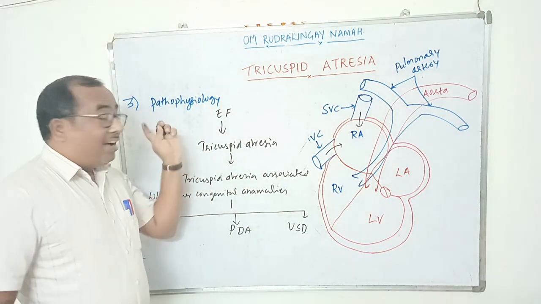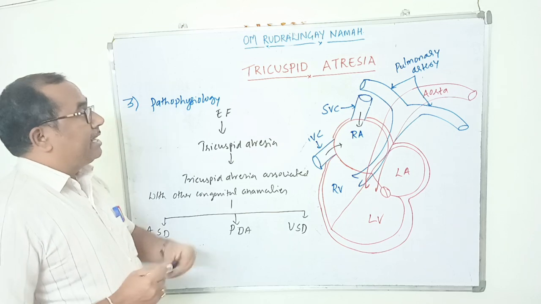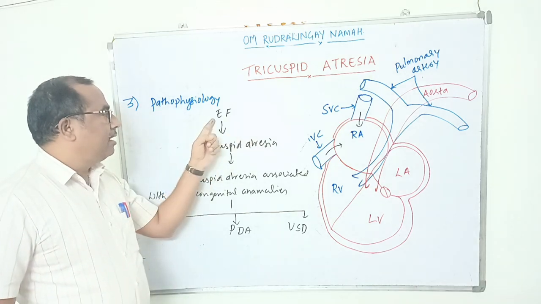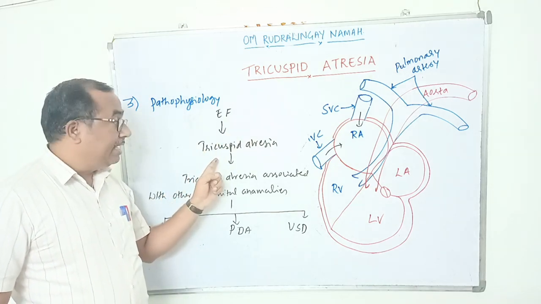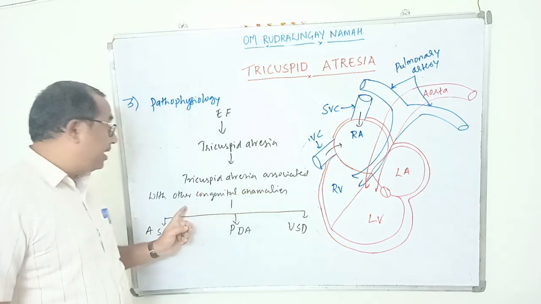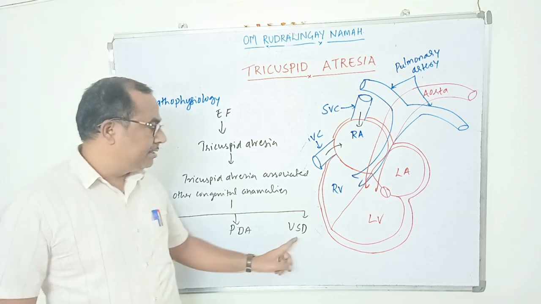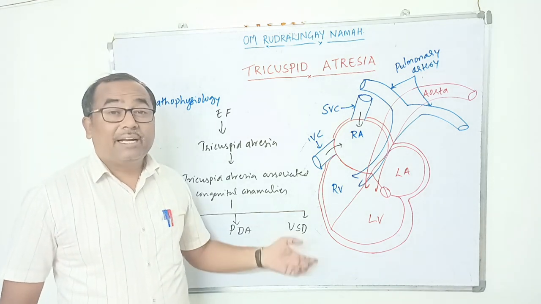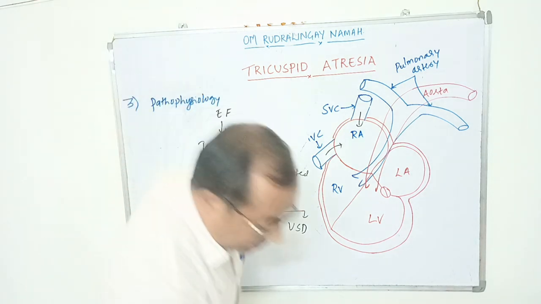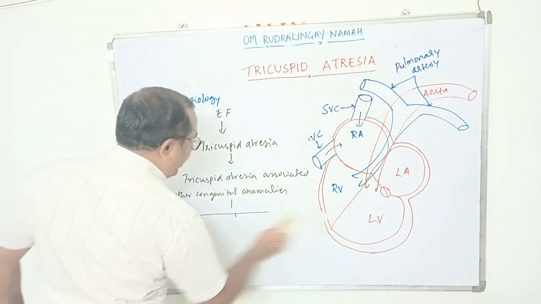So now the other side of the pathophysiology of this tricuspid atresia. Due to etiological factors, there is a tricuspid atresia. If this tricuspid atresia is associated with other congenital heart diseases like atrial septal defect, patent ductus arteriosus, and ventricular septal defect, then what is the pathophysiology we will discuss one by one.